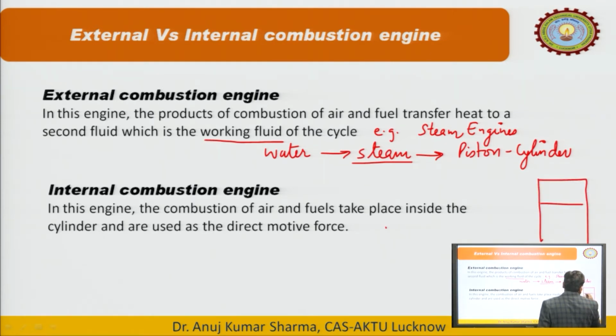This is the piston and it is connected, I will discuss this in detail, to the connecting rod like this. So, it will go up and down.